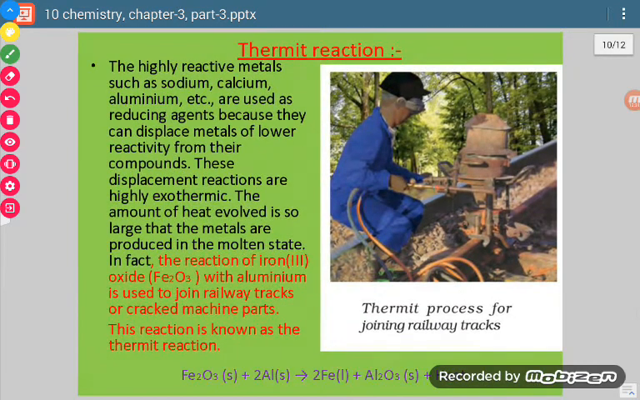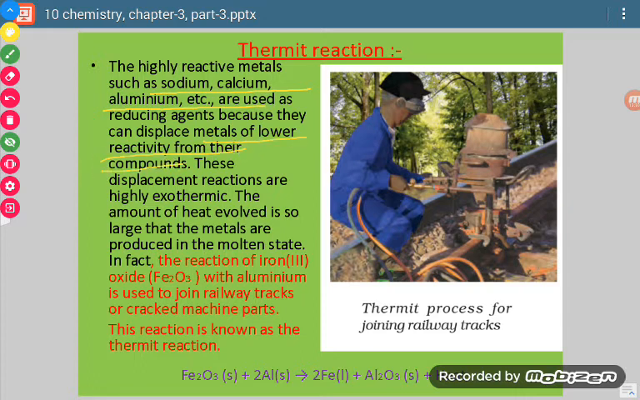Okay, now one more process is there which is called thermit reaction. Now if you will see, then it is the reaction which is highly exothermic. Okay, so this process occurs for those elements which are having high reactivity. For example, see, sodium, calcium, aluminium, they show high reactivity, so they can act as reducing agent and they can displace metals of lower reactivity from their compounds.